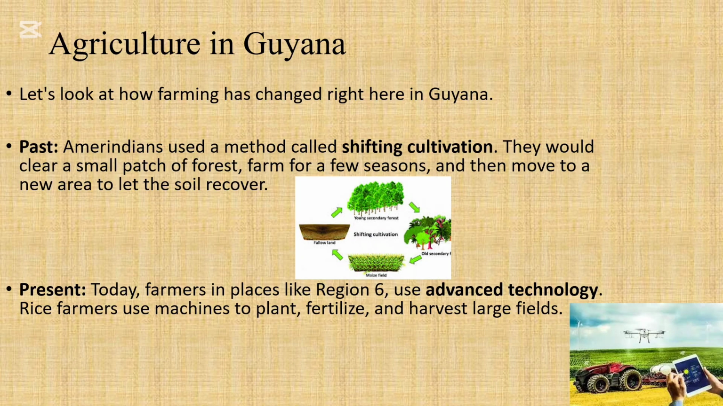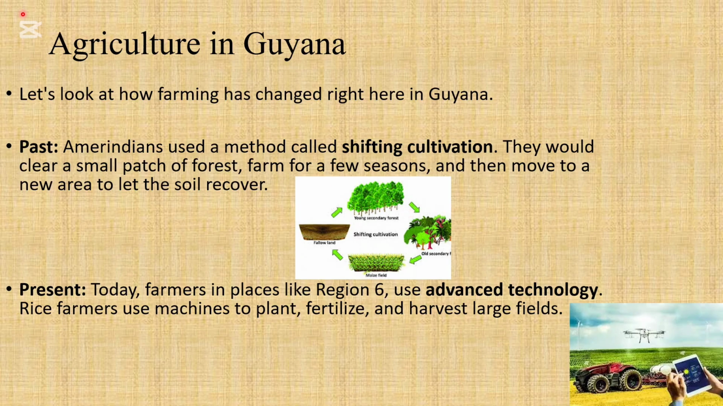technology, right? Because in the past, the Amerindians used a method which is called shifting cultivation. So they would have a cleared patch of land. Here, they would farm for a few seasons and then they would move. Once they moved, the farm that they had would be able to recover. The soil would be able to recover. These plants need various nutrients. The three main nutrients are NPK, where the N represents nitrogen, the P represents phosphorus, and the K represents potassium.